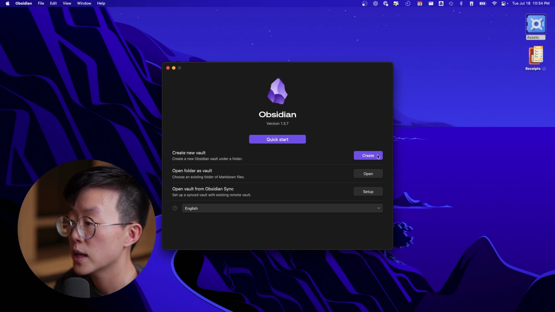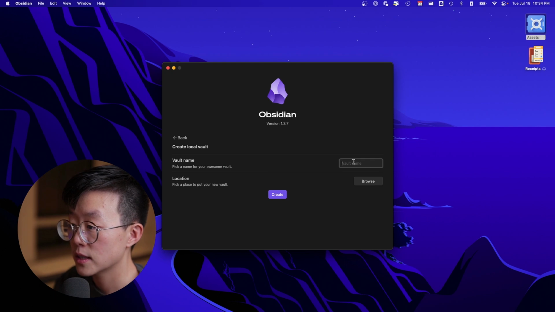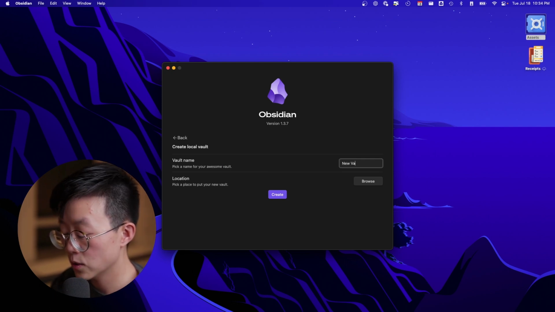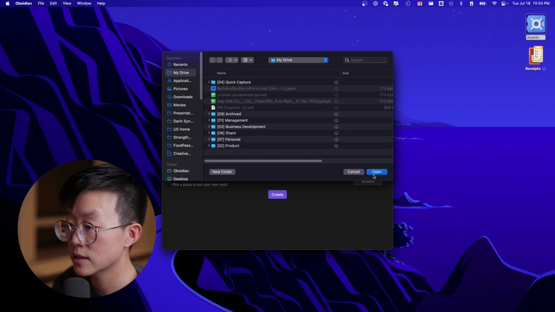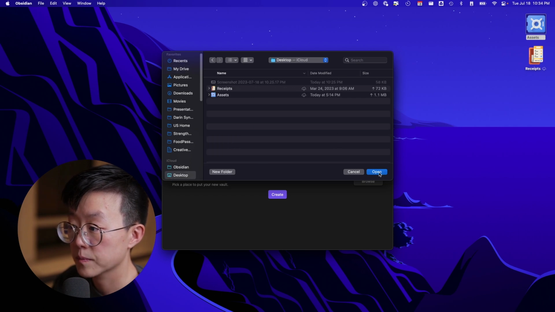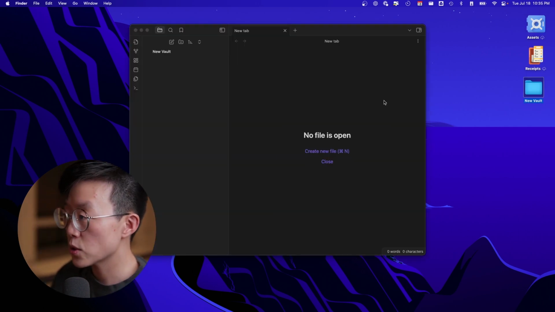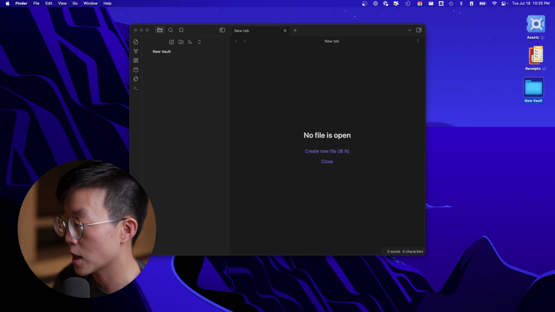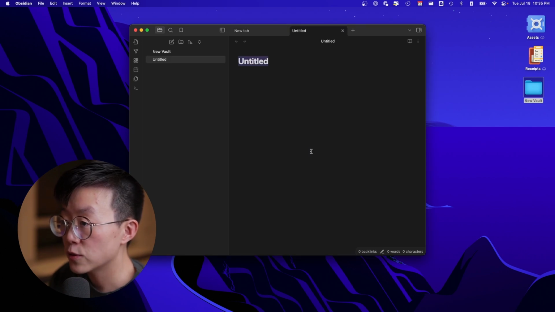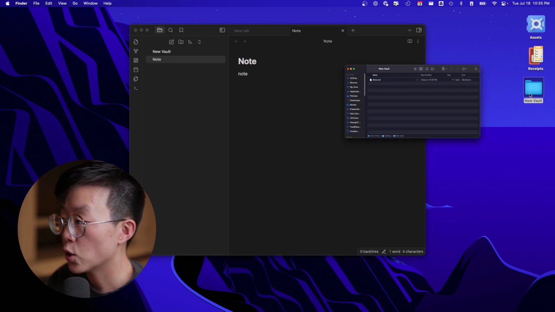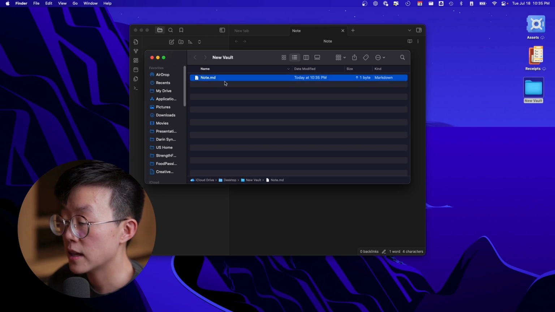So for example, if I create a vault named new vault, then I can choose the location. You can see that because I chose desktop as the location, a new vault or a new folder is created on my desktop. And if I create a new file or a new note, and I open the folder, you can see that there is a new file created in this folder.